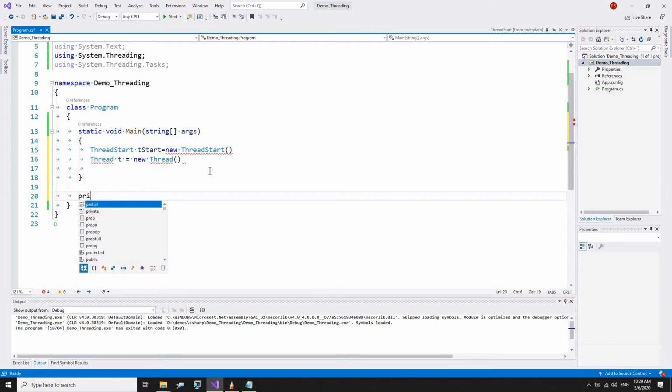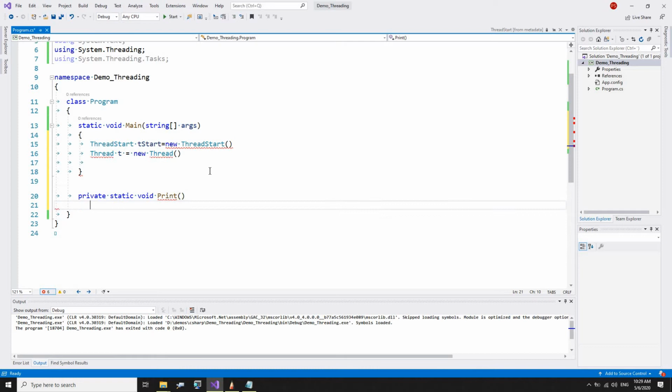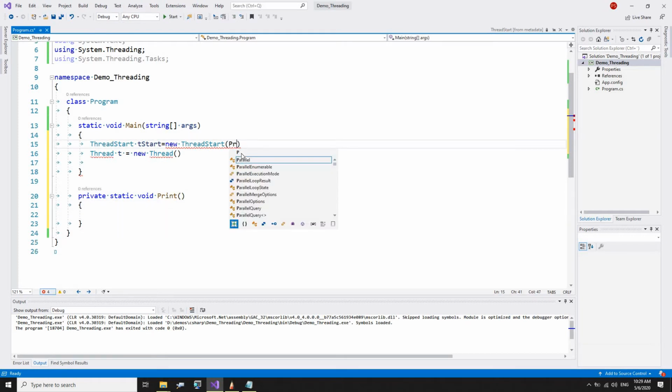So we can say private static, so it returns void, name of the function we can say print, it takes no argument, like this, and then we can see print here like this. So t start delegate object is ready, and then we can pass that object to the constructor of thread t start.